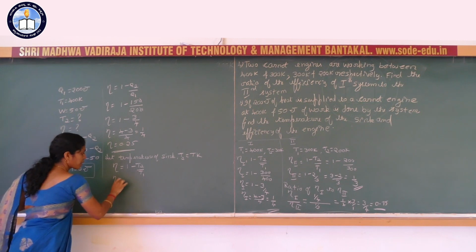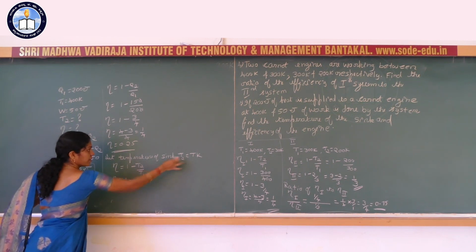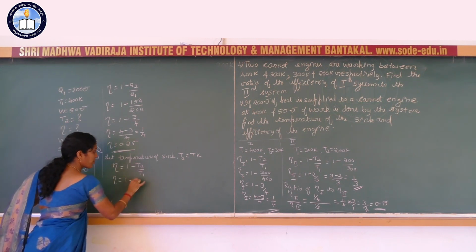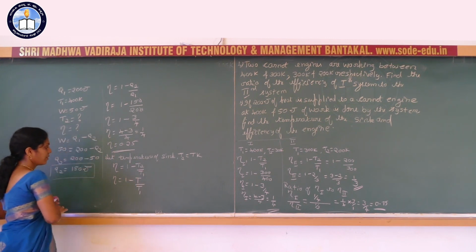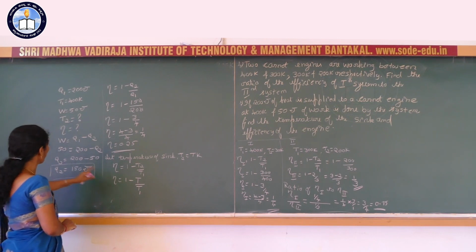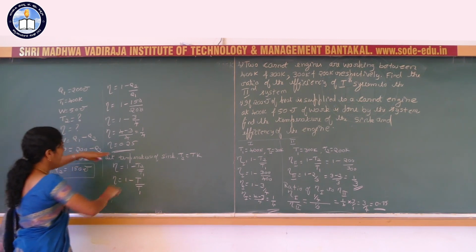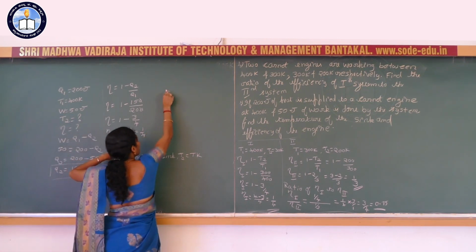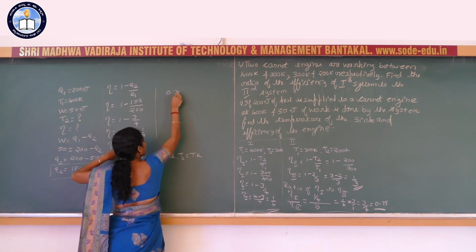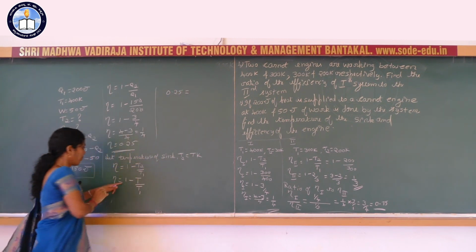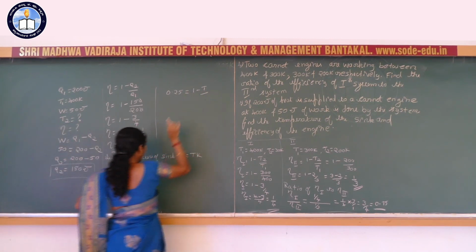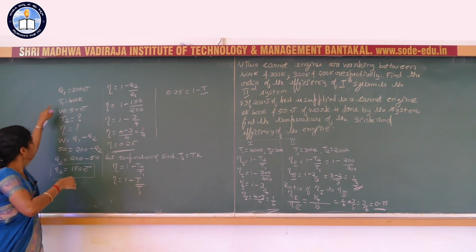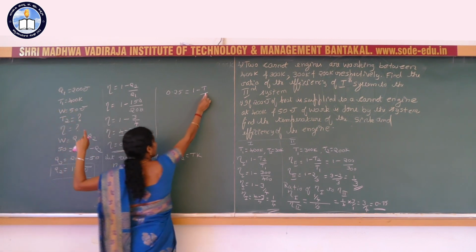So here eta is equal to 1 minus T divided by T1. Now substitute: we have already calculated the efficiency, 0.25, is equal to 1 minus T divided by T1. T1 means here 400 Kelvin.